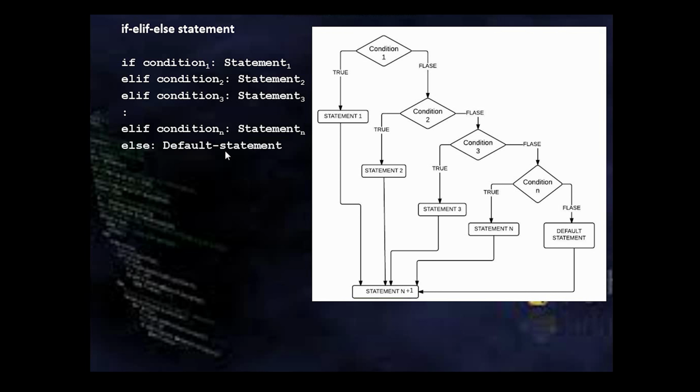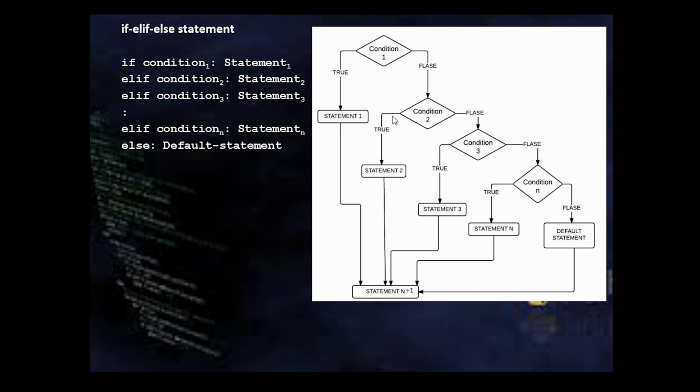Now in flowchart form you can see first what is tested. Condition 1. If it is true, it will perform statement 1 and then continue with the statement which is after this entire if elif else block. Similarly, if it is false, it will test for condition 2.